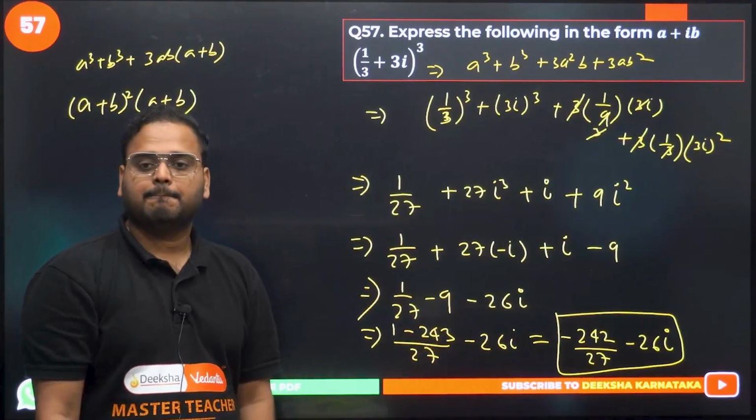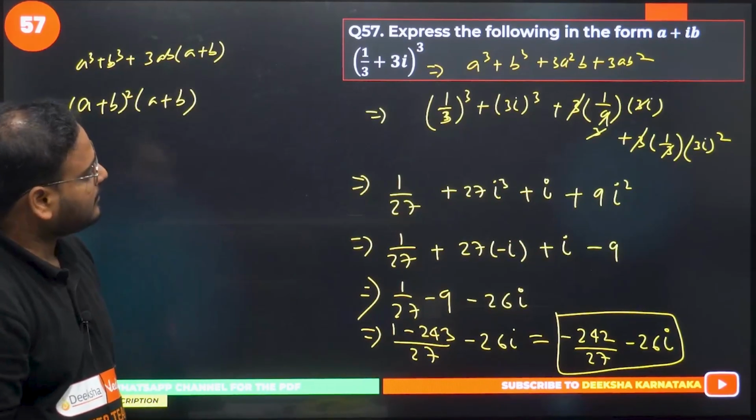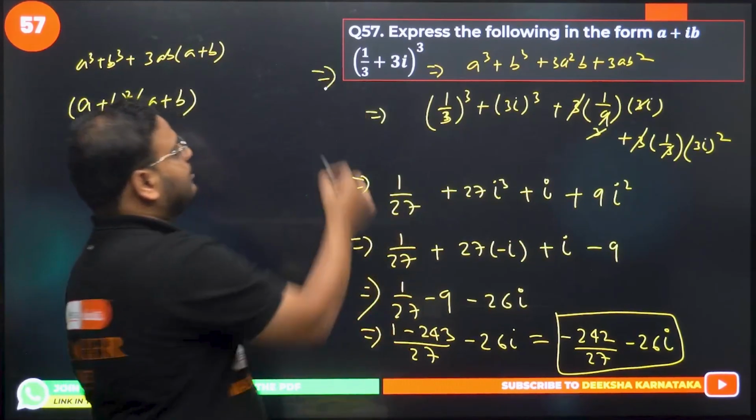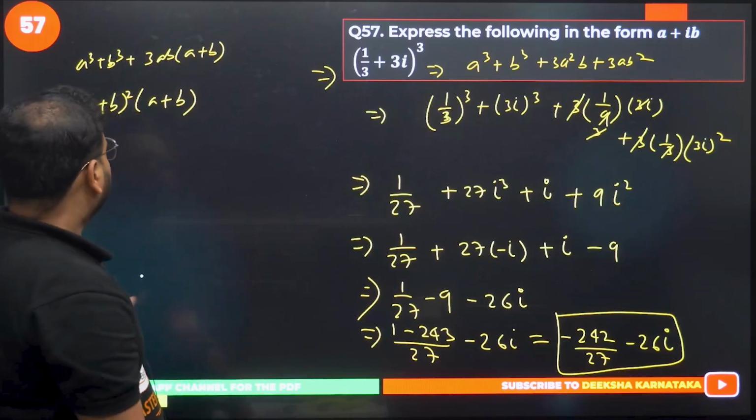NCERT question. Okay. Done. Please use this approach. It's simpler and less calculative. Okay. Question number 58 now.